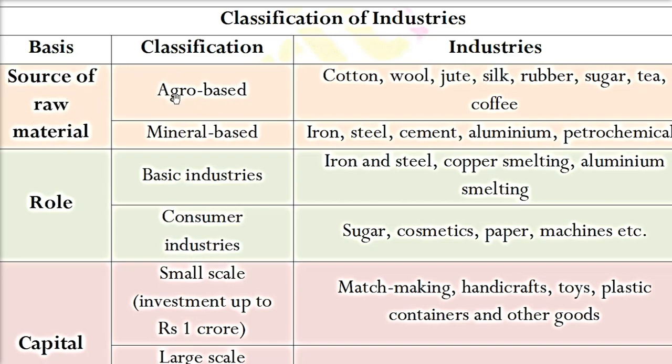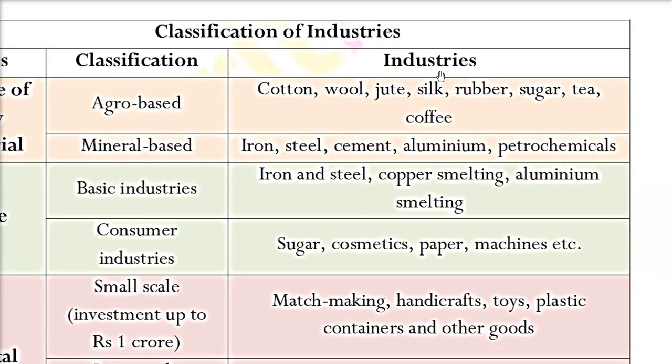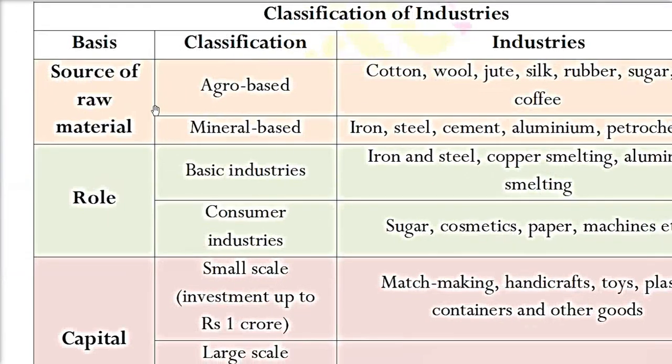The raw material may come from agro or agriculture, or it may come from mineral based. When we talk about agro based, that is, the raw material is coming from agriculture, the industries will be cotton, wool, jute, silk, rubber, sugar, tea, coffee. All these are coming from agriculture. They are the produce. And when we talk about mineral based, they are actually minerals. So iron, steel, cement, aluminium, petrochemical industries, they want the raw material as minerals. So these are based on the source of raw material.